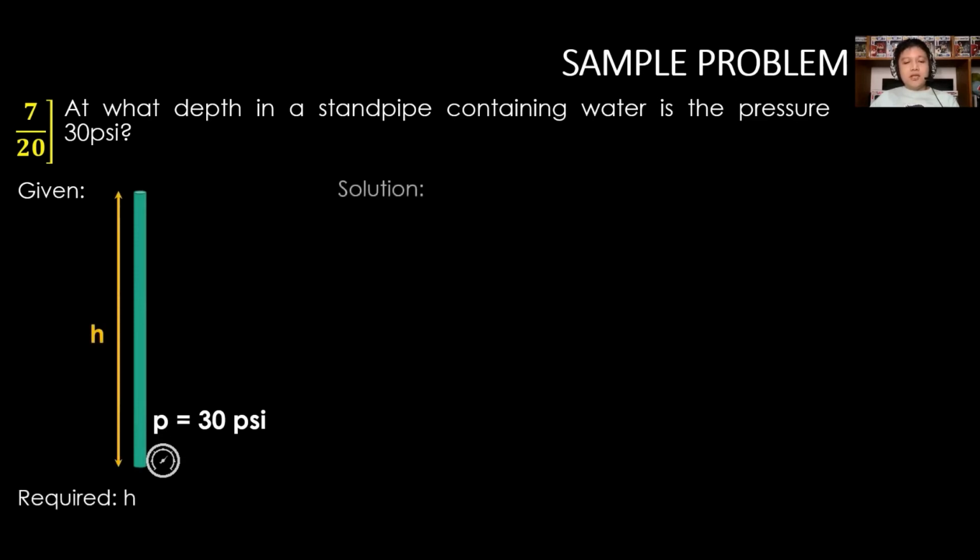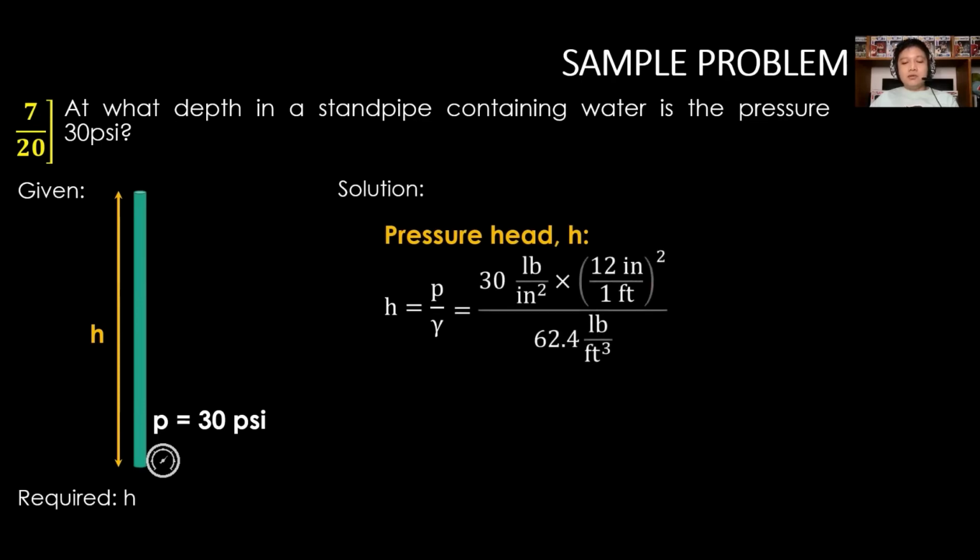H. For the solution, pressure head H is equal to P over gamma, or the unit weight, where P is 30 pounds per square inch, and convert this to square foot, divided by our gamma of water, that is 62.4 pounds per cubic foot. Thus, the equivalent pressure head is equal to 69.231 feet of water.